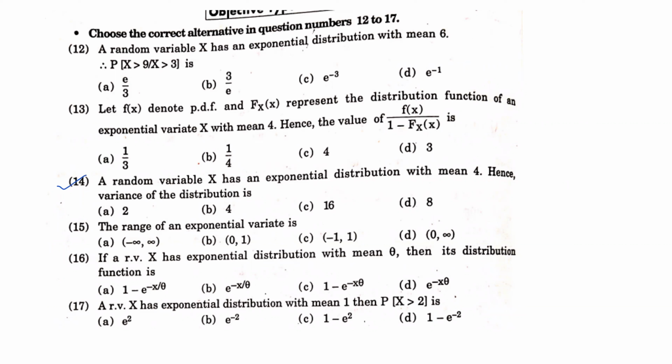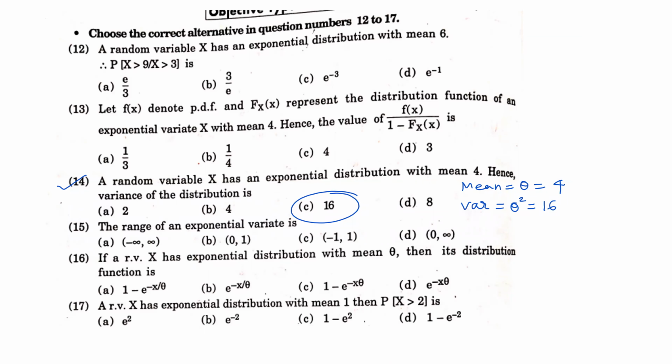A random variable x has exponential distribution with mean 4. Hence, the variance of the distribution is, what is mean? Mean means it is theta, correct? Mean is the value of theta. Theta is 4. What is the variance? Variance is theta square. So that will be 16, correct? So the answer is 16.